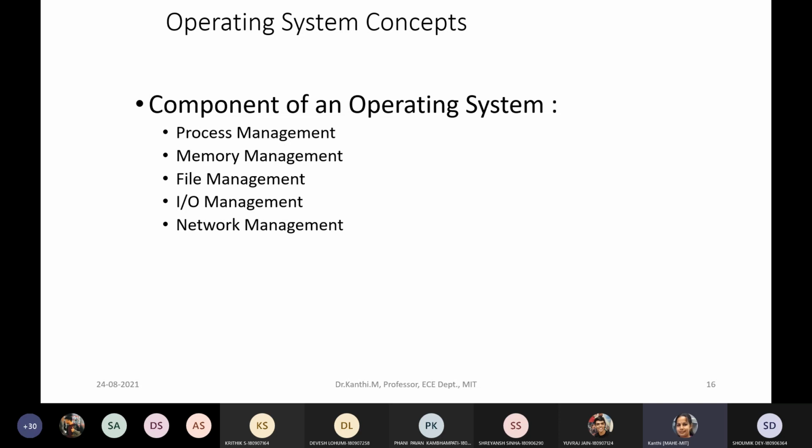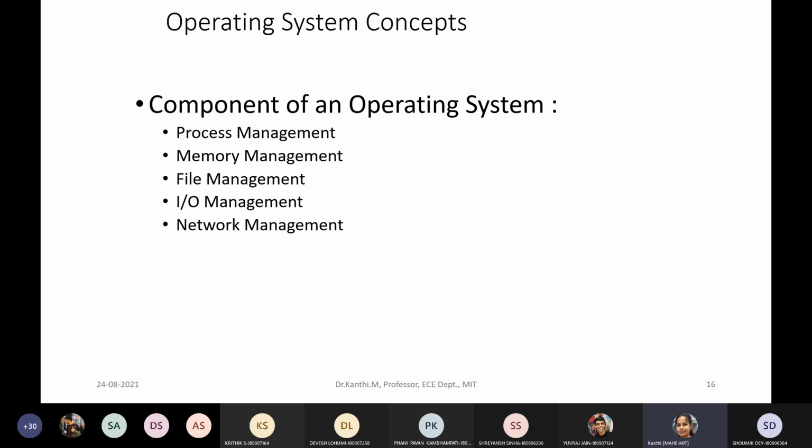As I have just mentioned, the components of an operating system support process management, memory management, file management, IO management, and network management. I'm not going to discuss each and everything as we are aware of it and familiar with it.